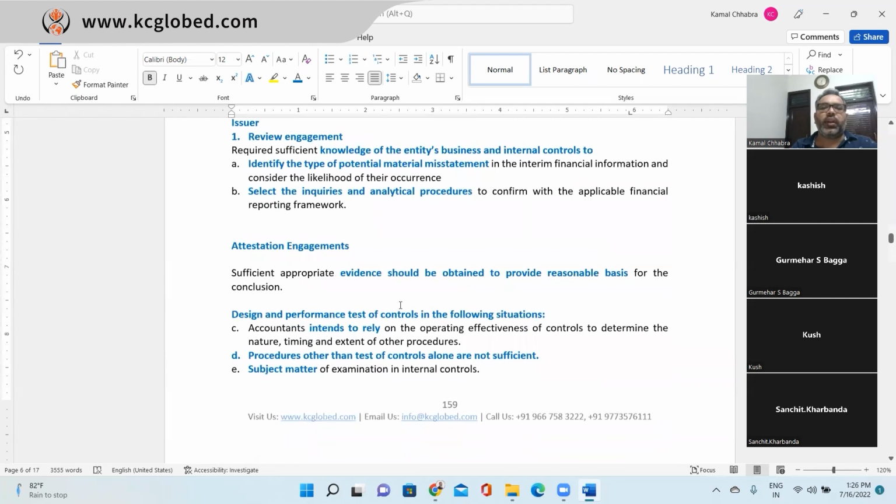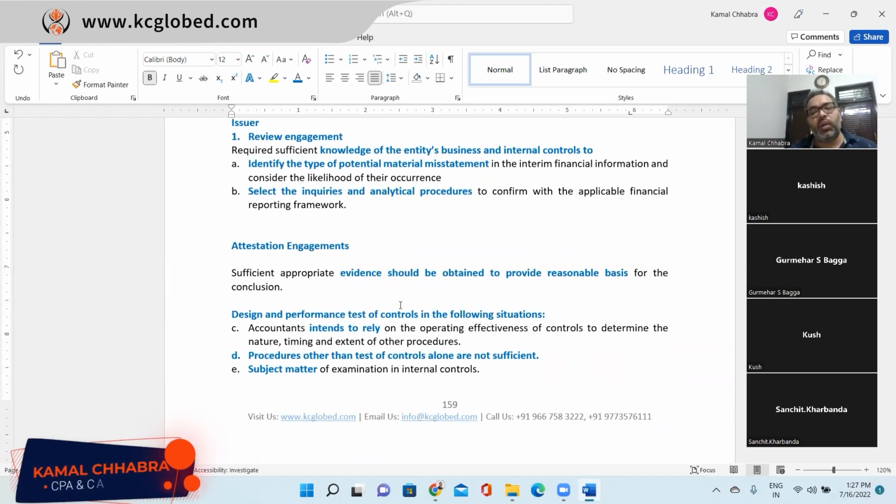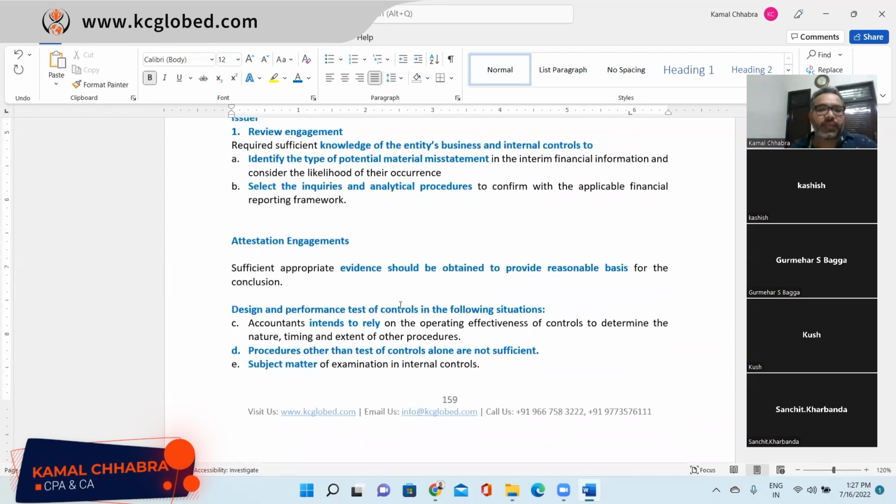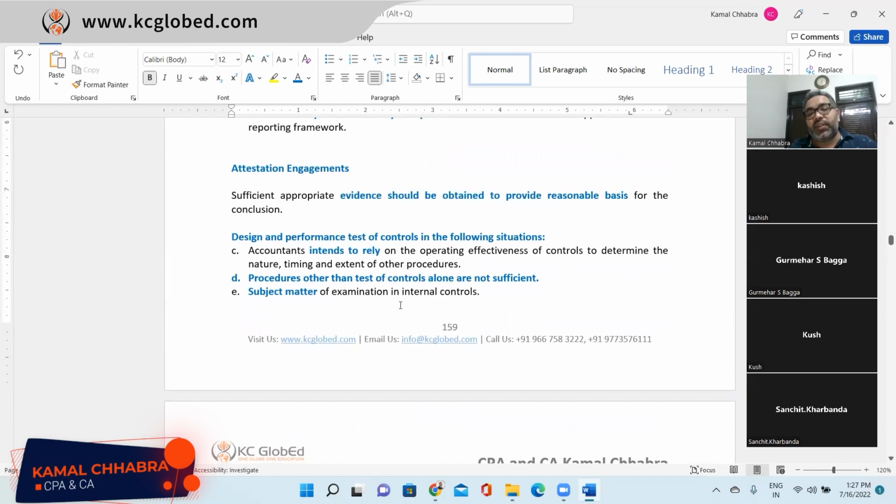For the issuer, you require sufficient knowledge of the entity's business and internal control. For what? To identify the types of potential material misstatement in the interim financial information and consider the likelihood of their occurrence. Second is select the inquiry and analytical procedures to confirm conformity with the applicable financial reporting framework. Lastly, attestation engagement. Sufficient appropriate evidence should be obtained to provide a reasonable basis for the conclusion.